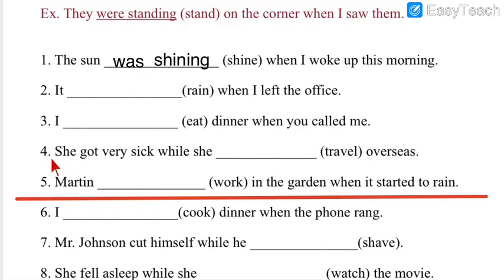Now coming on to the next question, question 4. She got very sick while she dashed overseas. Understand this? The verb here given is travel. You don't have to just add ing, you have to make one little change there before adding it. Anyways, I gave you the hint. Try to solve this question.